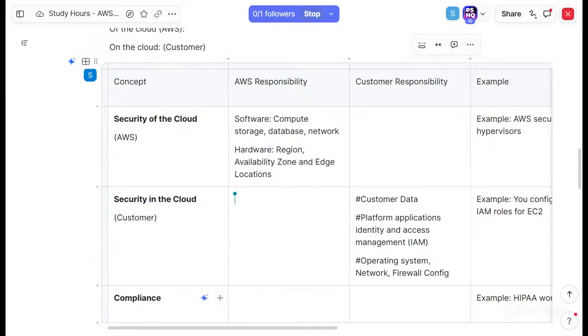Who is responsible for compliance? I think it should be AWS. Is it mentioned anywhere? Both, is it?